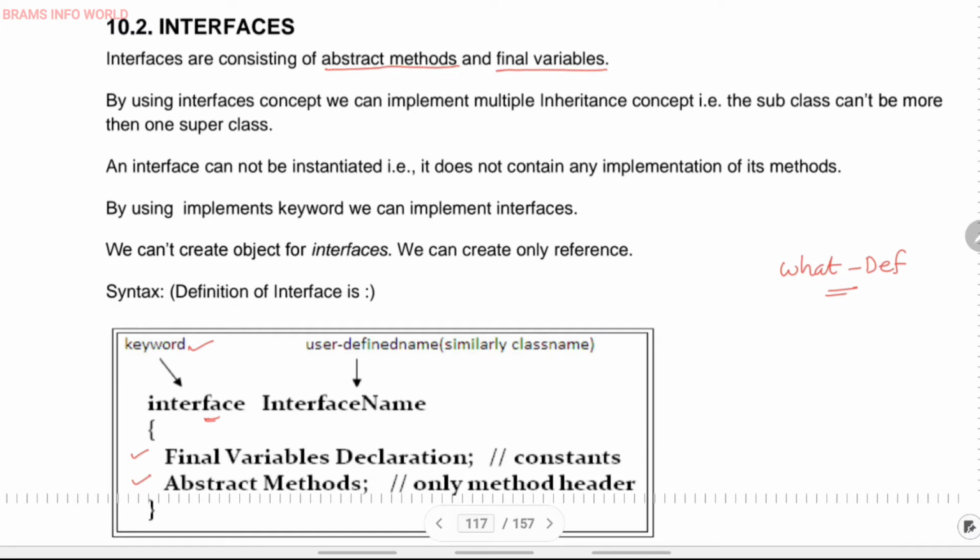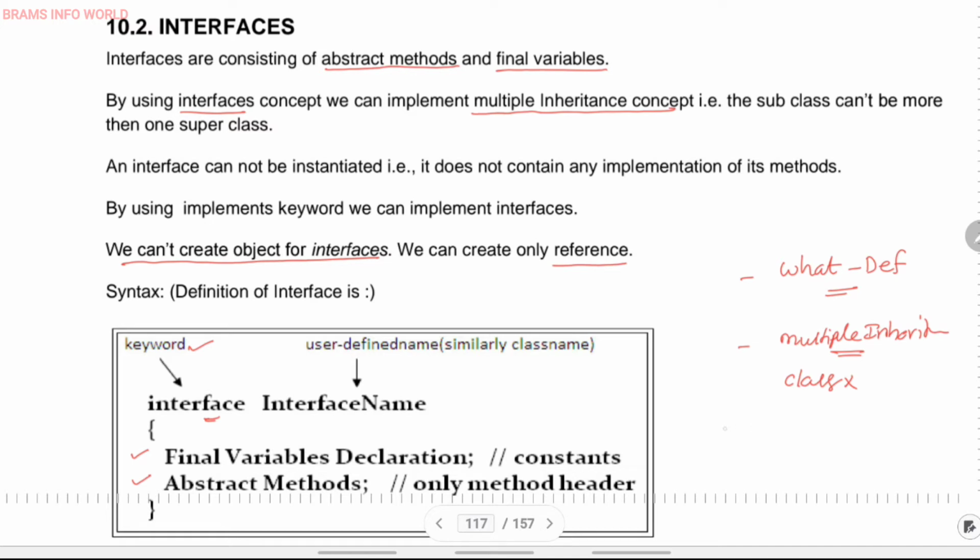A very important point is that with the help of interfaces we can achieve multiple inheritance. Earlier there is no multiple inheritance through classes, but this property we can achieve through the interface concept. This is a major important point in our Java language. An interface contains only two things: final variables as well as abstract methods. One more key point is that we cannot create objects, but we can create the reference.